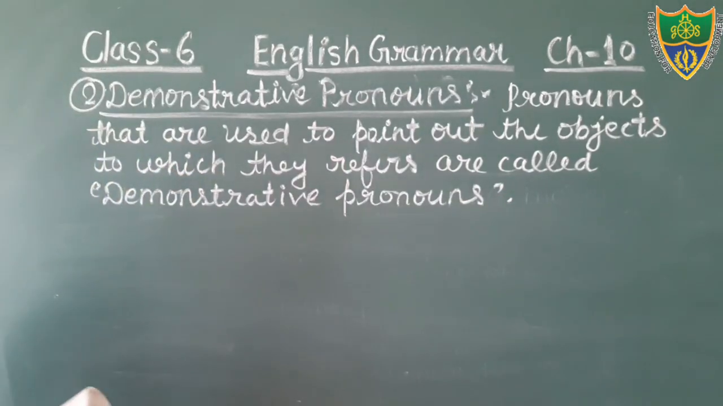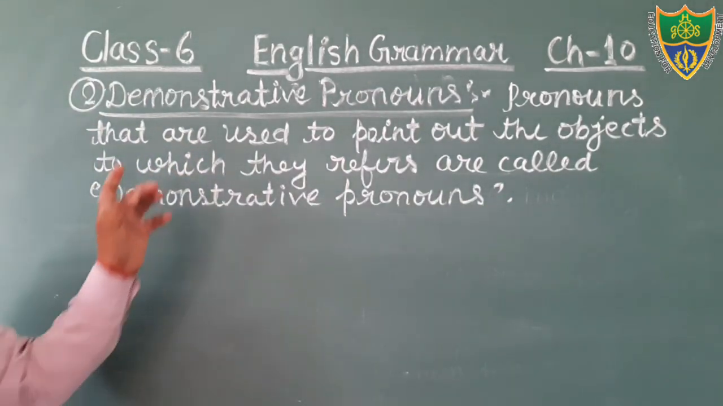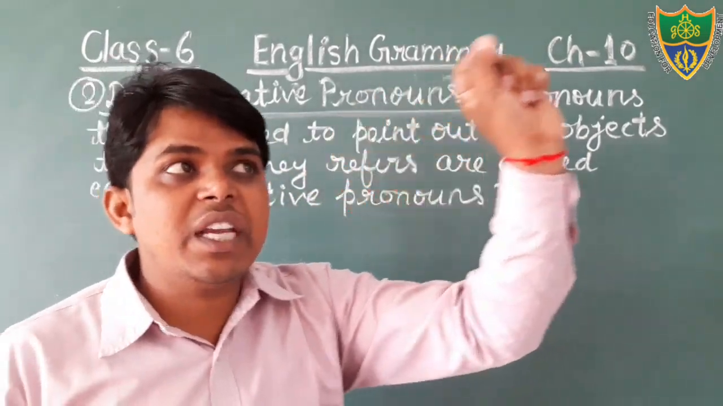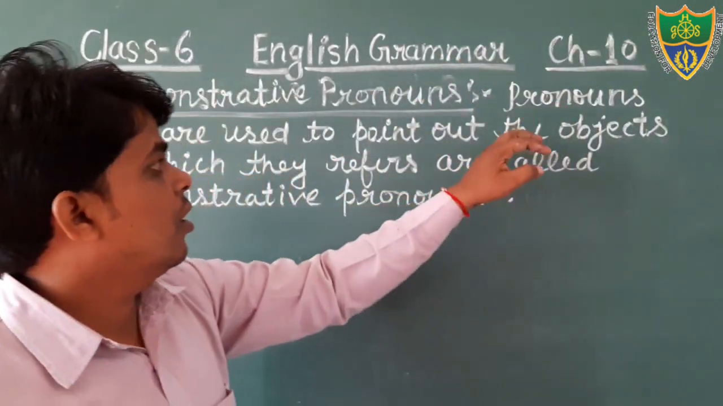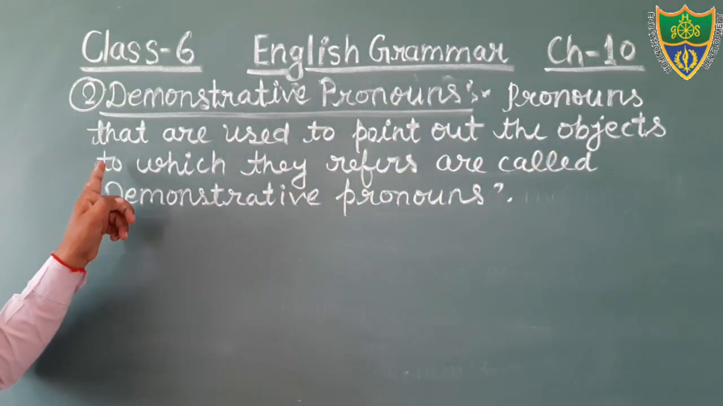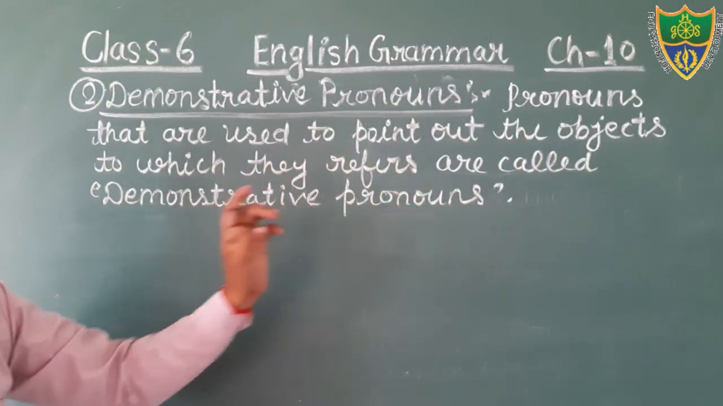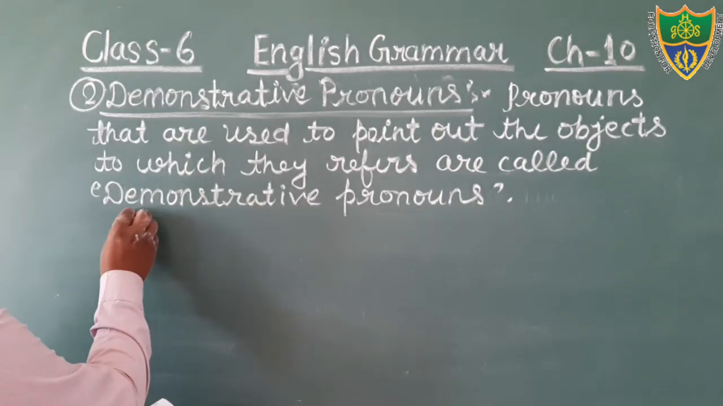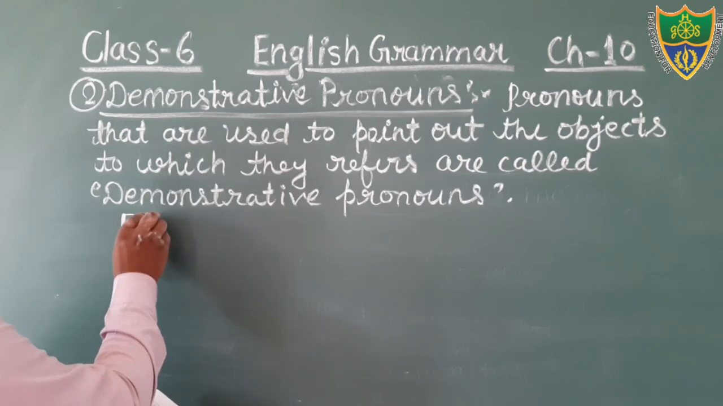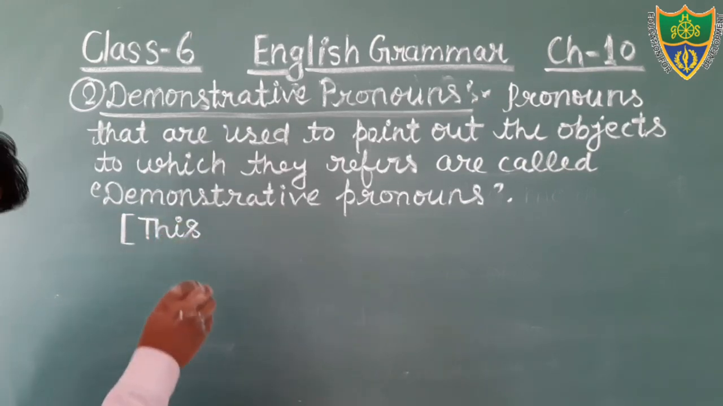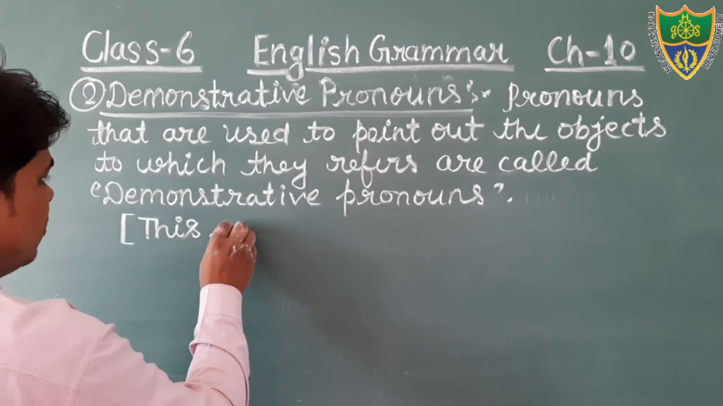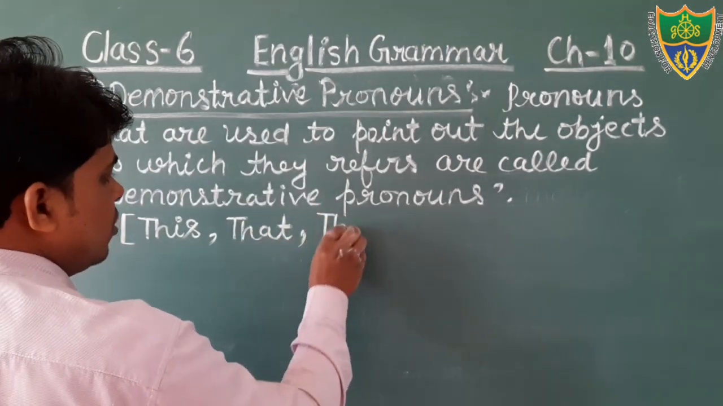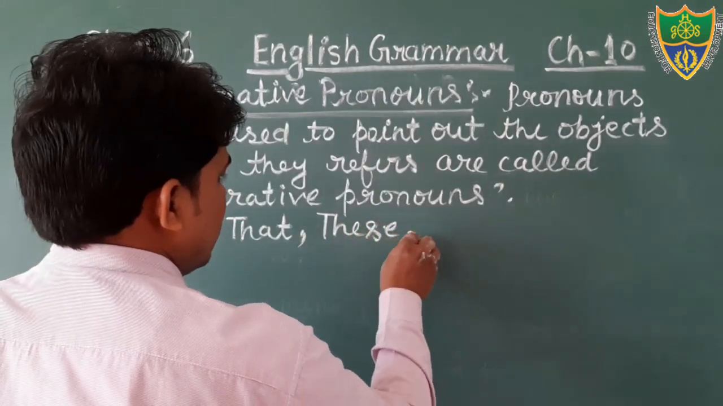Okay, students, just see. Pronouns that are used to point out. Point out means to indicate something, to point out the object to which they refer, are called demonstrative pronouns. And the words, from the next line you write: this, that, these, those.